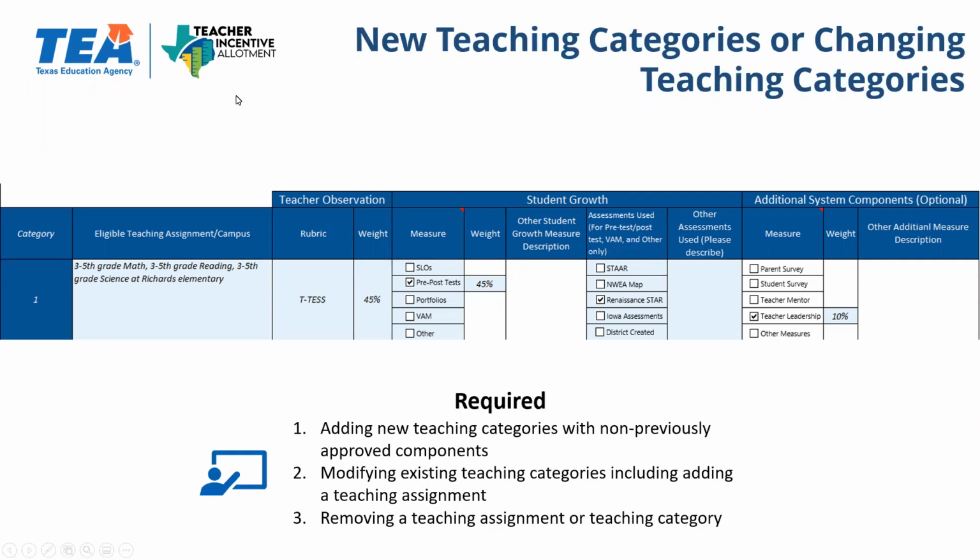In terms of who is part of your system, a district would need to submit an expansions modifications application if they wanted to add another teaching category, or a teacher category 2 in this case. They would also need to submit an expansions modifications application if they wanted to add, say, 6th grade math to category 1 using the exact same approved components. Additionally, let's say they wanted to remove maybe 5th grade science from category 1, that would also require an expansions modifications application.